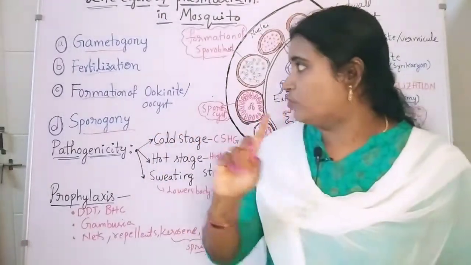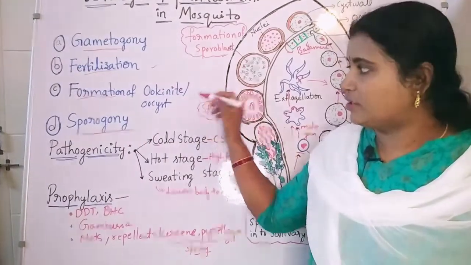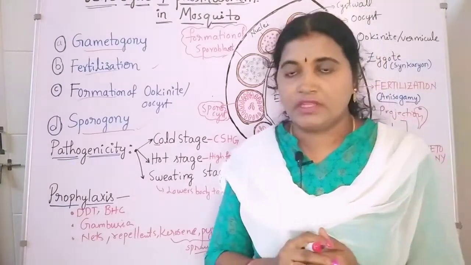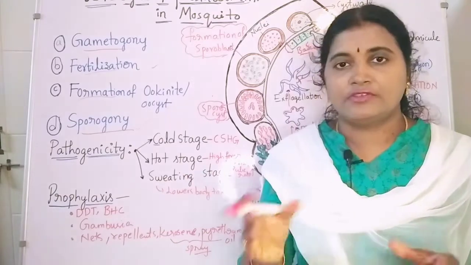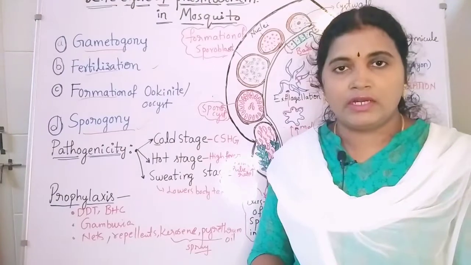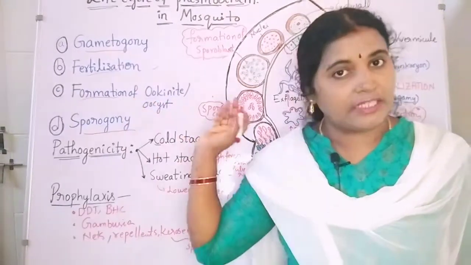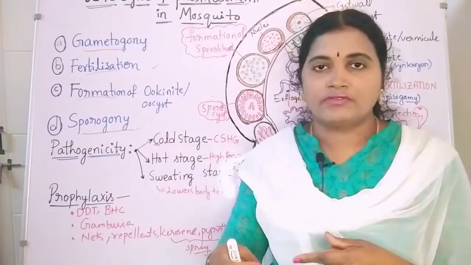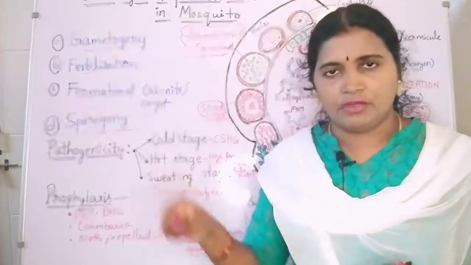Mainly 4 steps: gametogamy, fertilization, then formation of ookinete or oocyst, then sporogony. So gametogamy is the formation of gametes, then fertilization, the fusion of male and female dissimilar gametes, also known as anisogamy. After 12 hours it forms an oocyst, which penetrates into the cells of the basement membrane. There the oocyst develops by cyst wall formation.